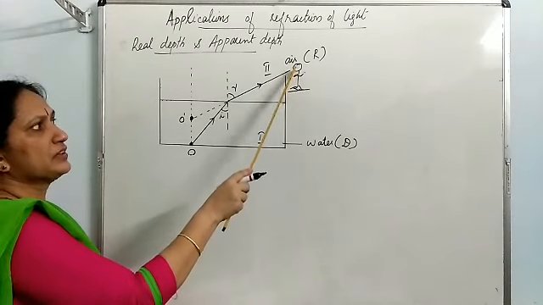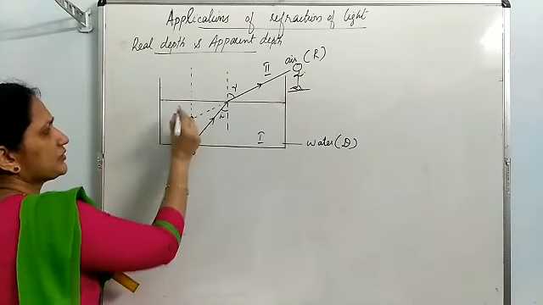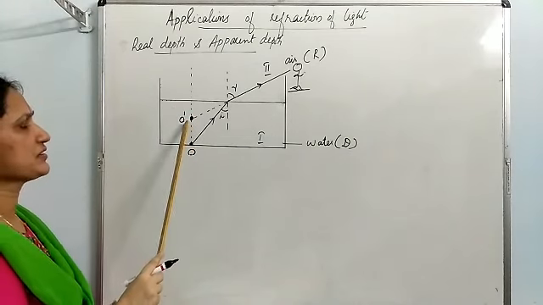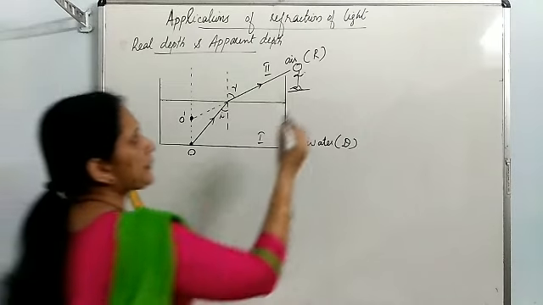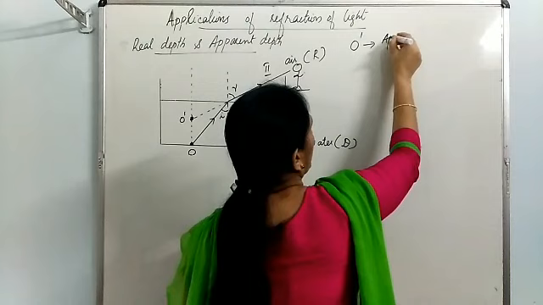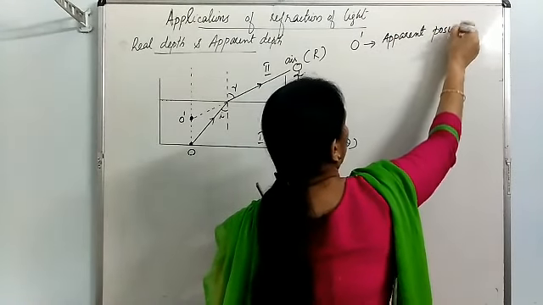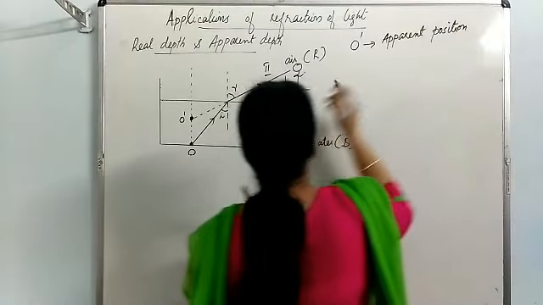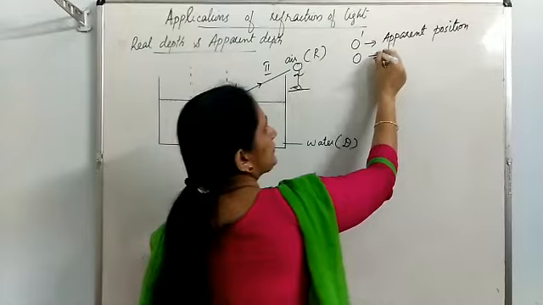This observer will see the object at this position O dash only. That position seen by the observer we call apparent position. Means O dash is called apparent position. And this O is known as real position.